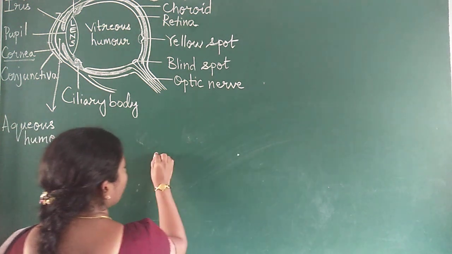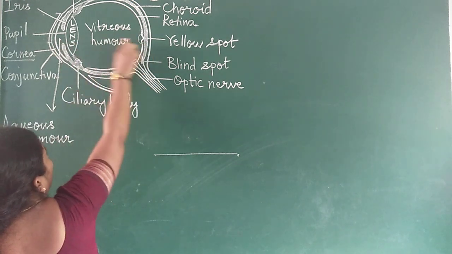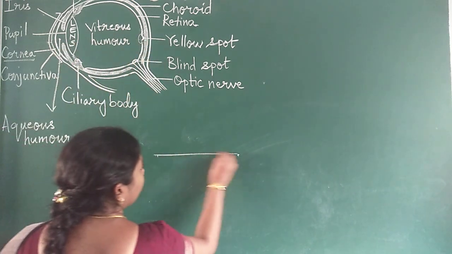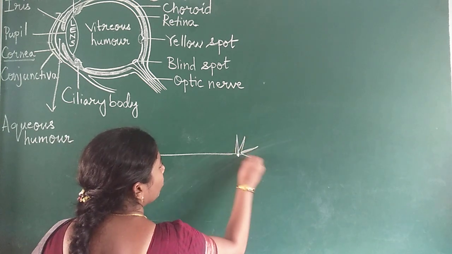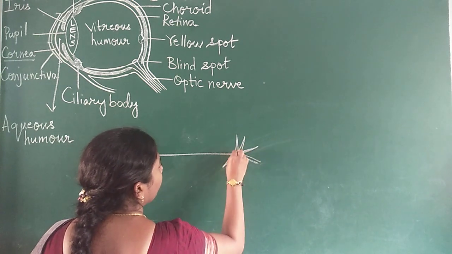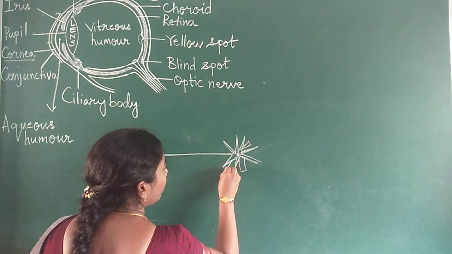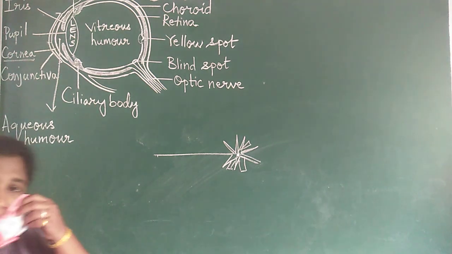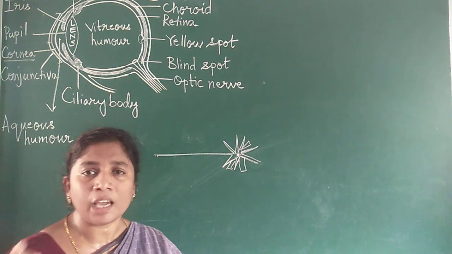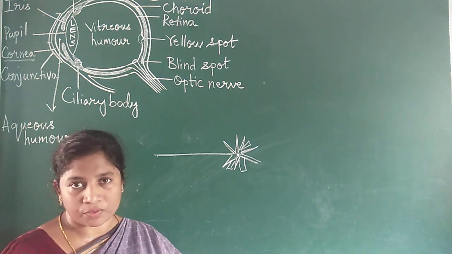The yellow spot is almost horizontal to the lens, straight to the lens. Here the number of cone cells present is more, and rod cells are fewer. Rods are fewer, cones are more. So the yellow spot is called the area of best vision.